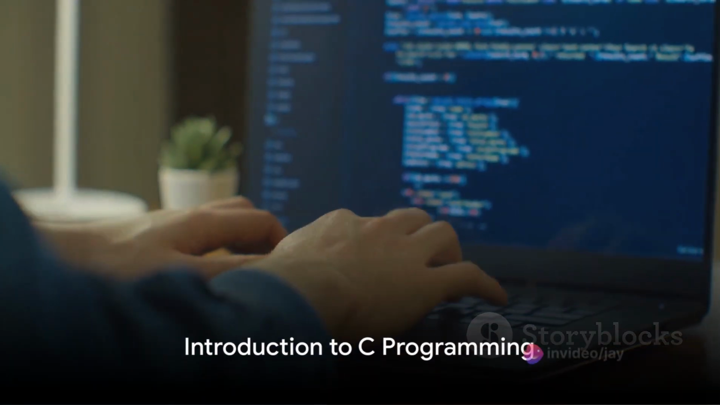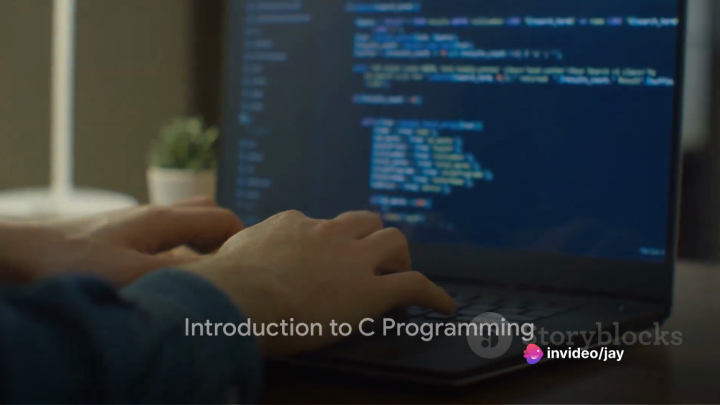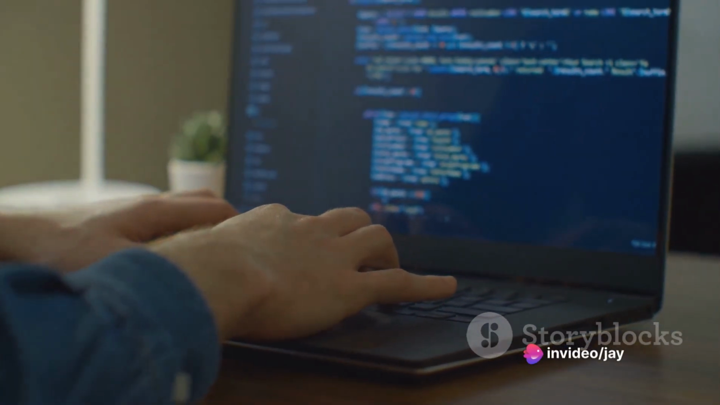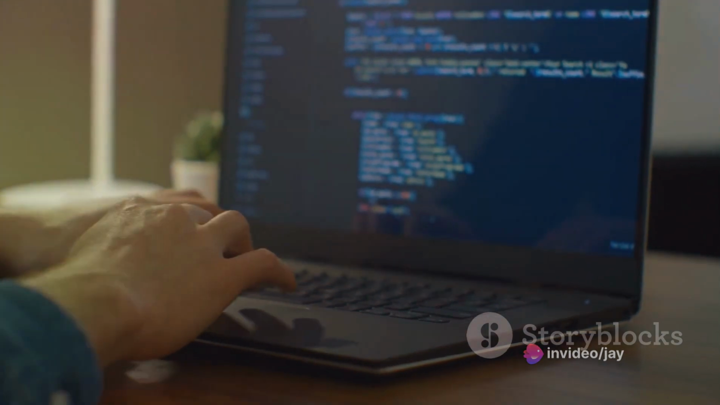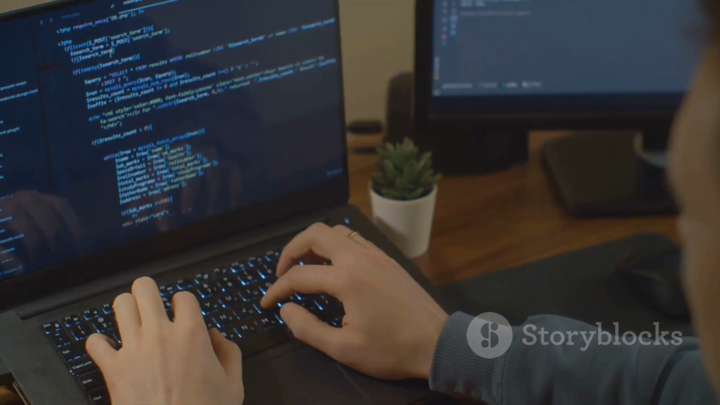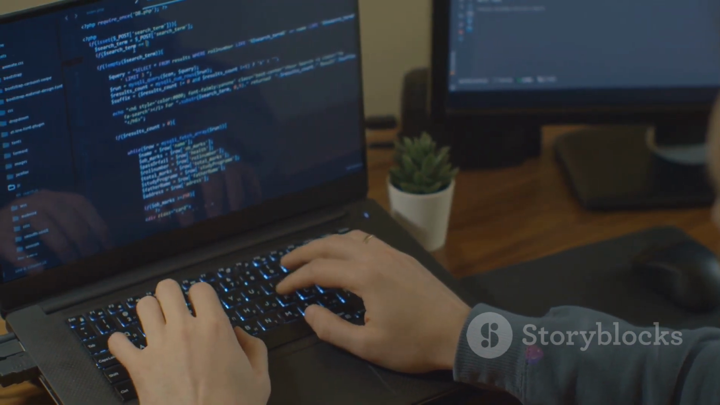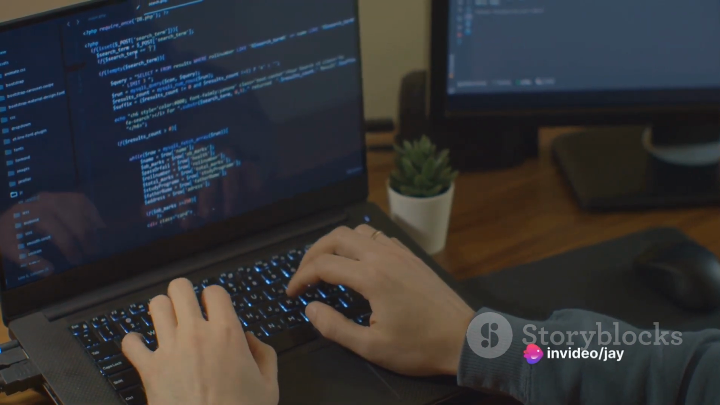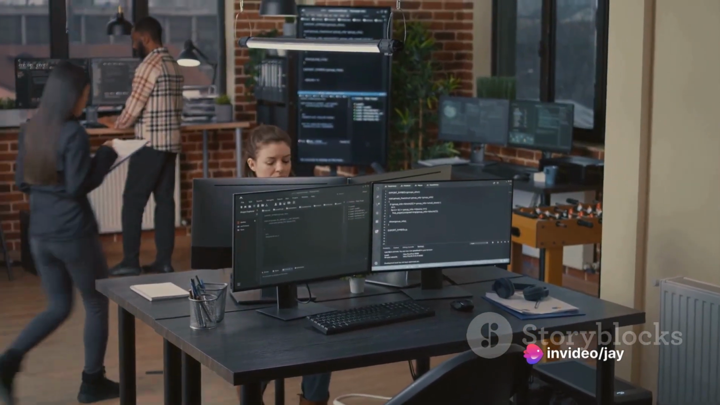Have you ever wondered how you can master C programming in just 30 days? Welcome to this exciting journey where we will delve into the world of C programming. This powerful language, born in the early 70s, has not lost any of its relevance and continues to be the backbone of many modern-day systems.